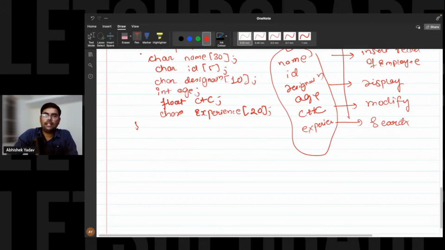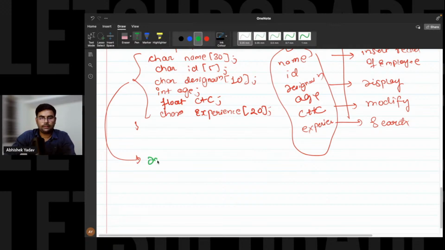So what we have done is define the properties of a class. And these properties in C++ are called data members, right? These properties in C++ are called what? They are called data members.